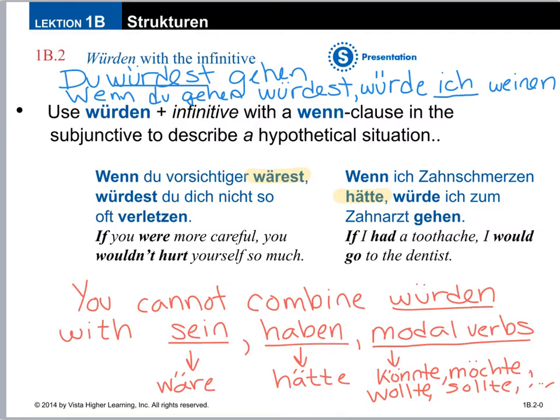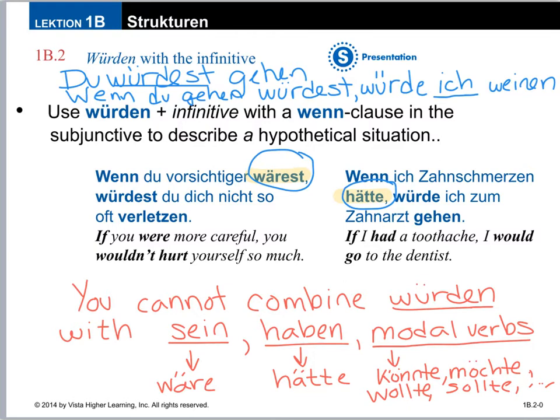But we have a couple examples here where it's not using a form of werden. It's using wäre and hätte. And that's because you cannot combine the verb werden with the verb sein for would be. You have to use the subjunctive form of sein, which is wäre. You also can't combine werden with haben. You can't say would have. You have to use the subjunctive form of haben, which is hätte for would have.